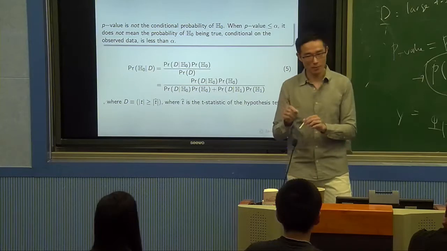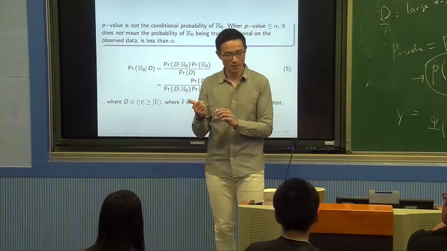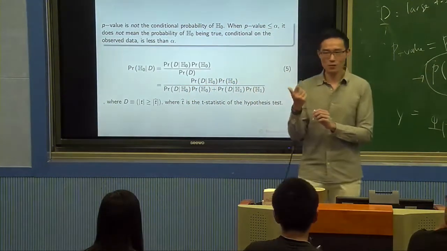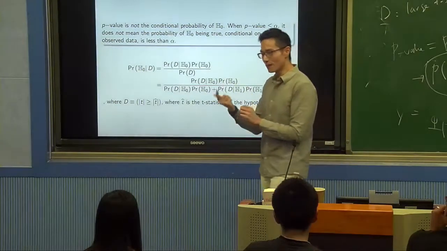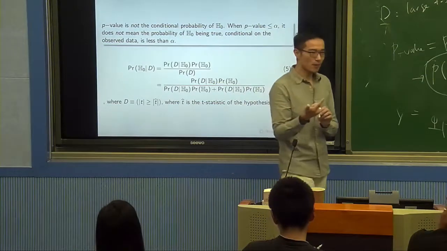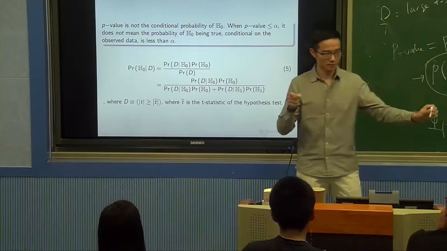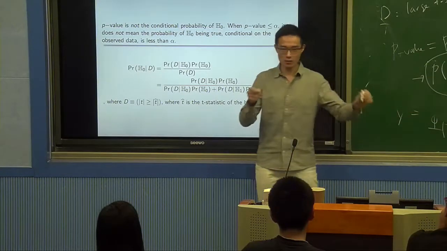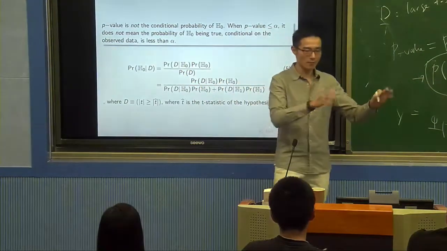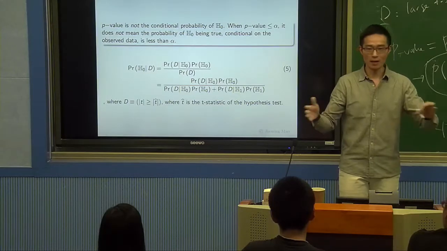Now I'm going to do a new experiment. In this experiment, I flip the coin twice, and both times it's head. So, what do you say about this coin? Is this coin biased or unbiased? That depends on whether you only look at this two-flip experiment or the entire history. If you look at the entire history, 1,002 times we flipped the coin, 502 times it's head, 500 times it's tail. It should be unbiased.